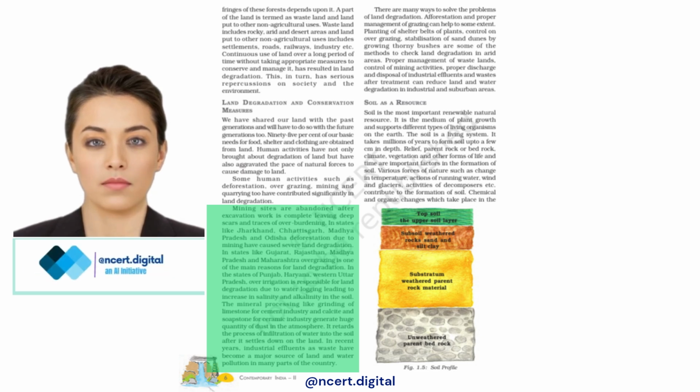Deforestation due to mining has caused severe land degradation in states like Gujarat, Rajasthan, Madhya Pradesh and Maharashtra. Overgrazing is one of the main reasons for land degradation. In the states of Punjab, Haryana, Western Uttar Pradesh, over-irrigation is responsible for land degradation due to water logging, leading to increase in salinity and alkalinity in the soil.